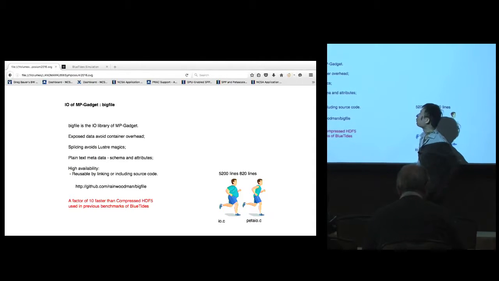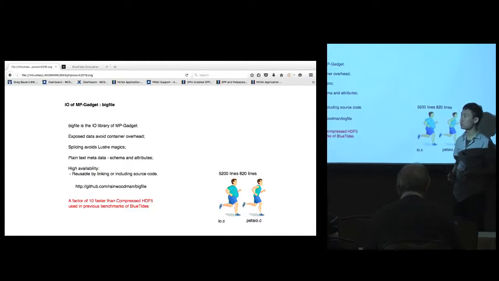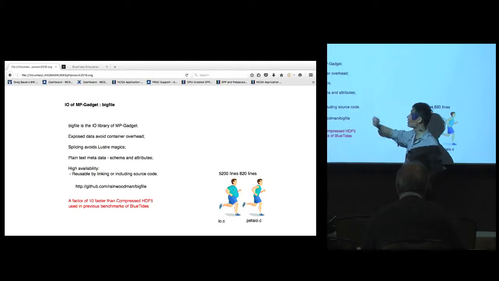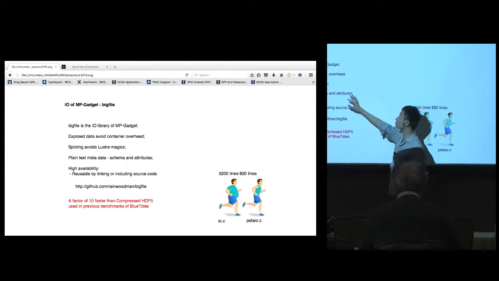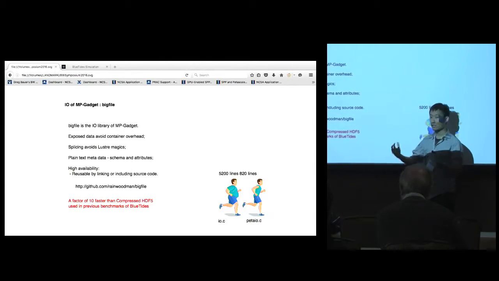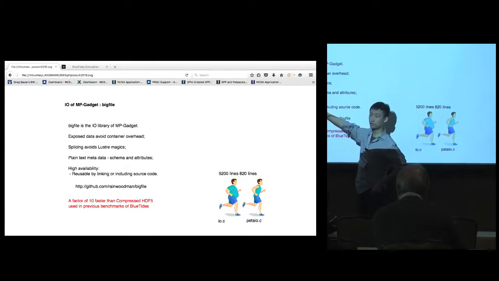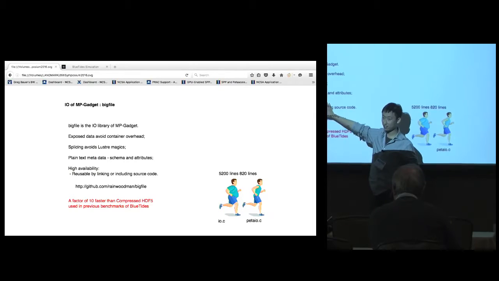So, this I/O system of MP-Gadget is called the bigfile library. The idea is we want to have a library to handle big chunks of binary data, and we want the data to be hierarchical, but the hierarchy is not contained in any single file container; it's just exposed through the file system. That reduces the overhead, and we also do the splicing of the binary data directly on the file level to avoid playing with Lustre magics. Then all of the metadata, including the schema of the data and the attributes of data sets, are stored in plain text, so you can open it with vi and read what is there.